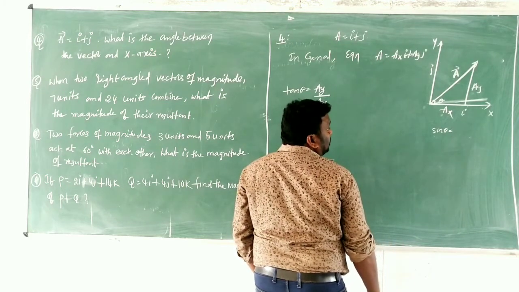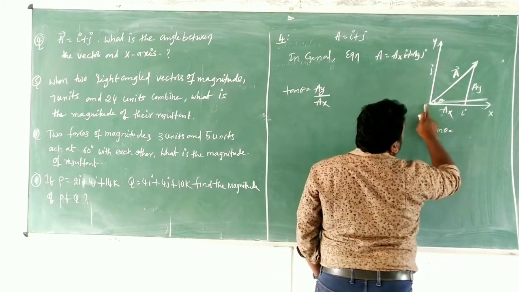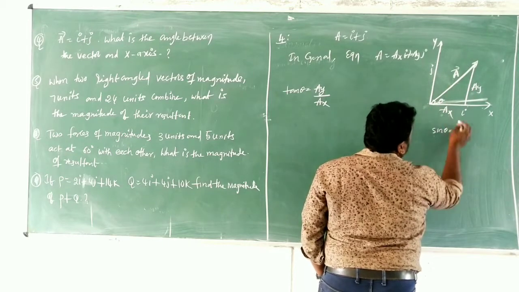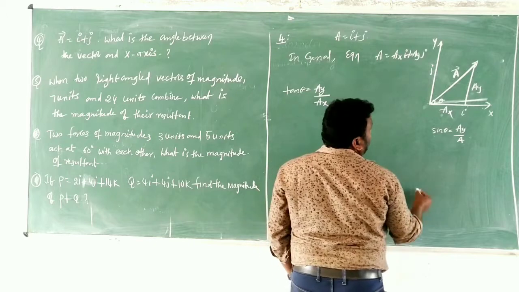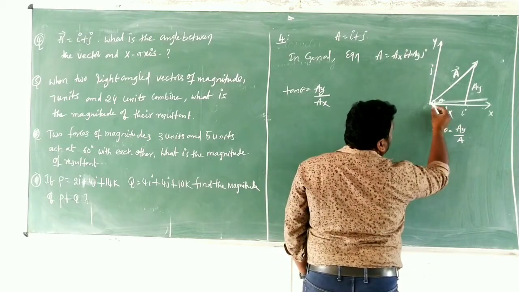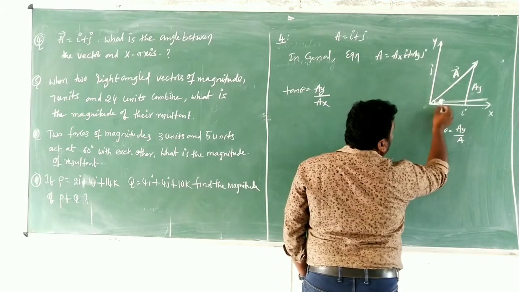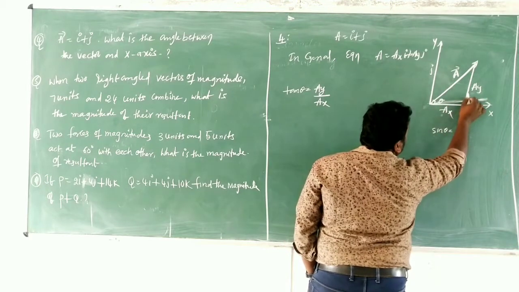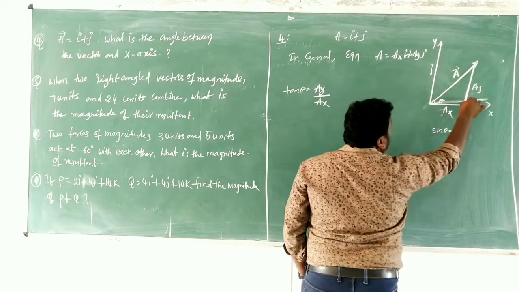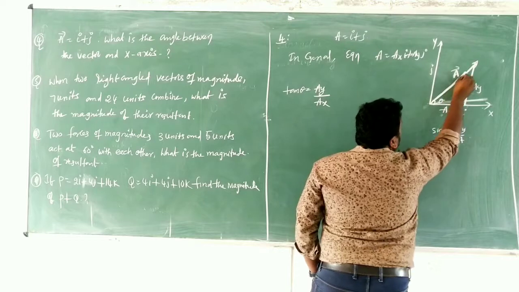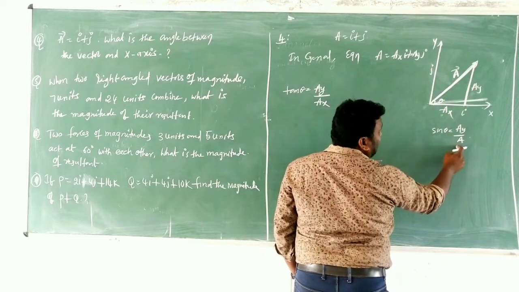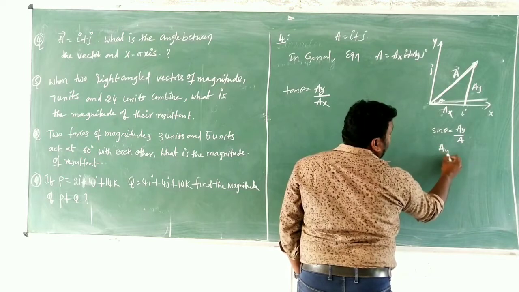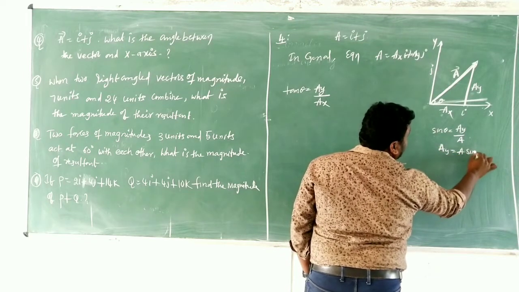Sin theta is equal to opposite side by hypotenuse, AY by A. Similarly, from this triangle, this is theta, this is the opposite side and this one is the hypotenuse. That's why here we write sin theta is equal to AY by A. Then, children, AY is equal to A sin theta.